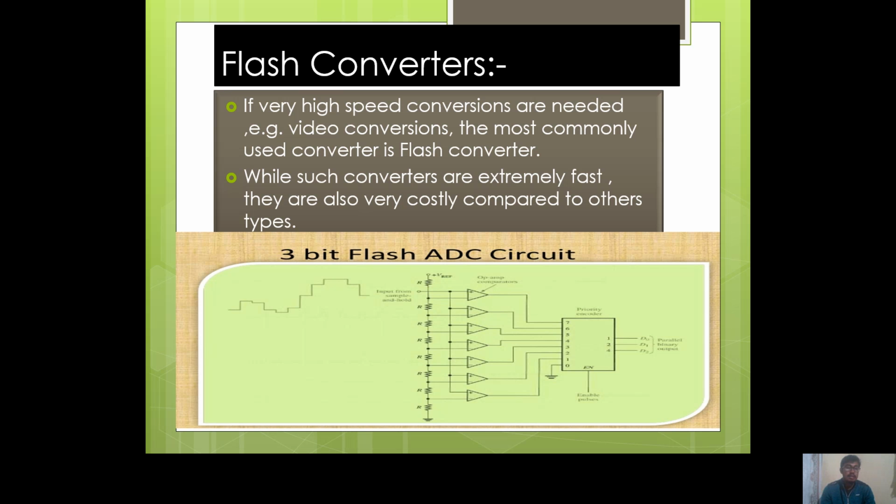Flash converters. If very fast conversions are needed, like video conversions, the most commonly used converter is the flash converter. While such converters are extremely fast, they are also very costly compared to other types. Here a 3 bit ADC circuit you can see.